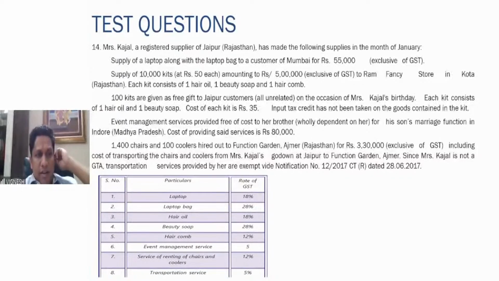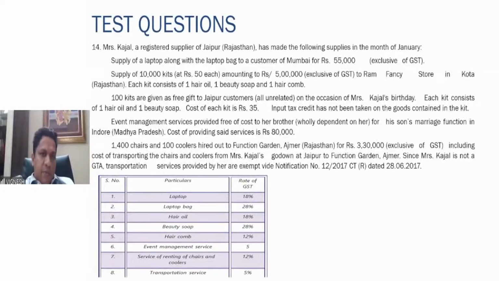Fourth one, event management services provided free of cost to her brother, wholly dependent on her, for his son's marriage function in Indore. Cost of providing such services is 80,000. So here what is happening? Though the brother's son is getting married, the service is being provided to the dependent brother. Members of the same family, brother, sister, grandmother, parents, etc., if they are dependent, we have to take them as relatives.